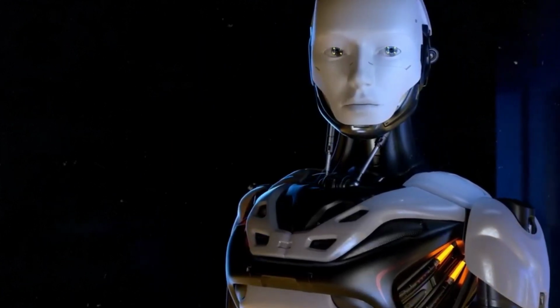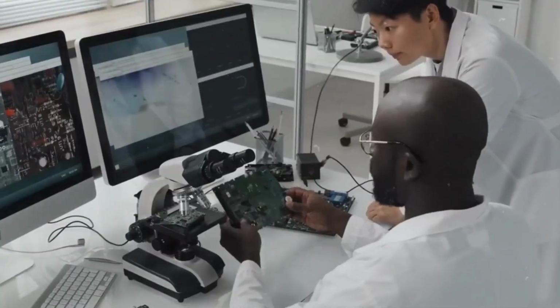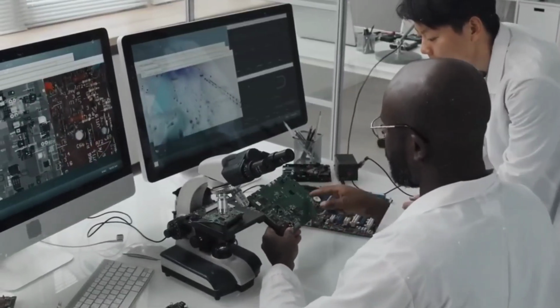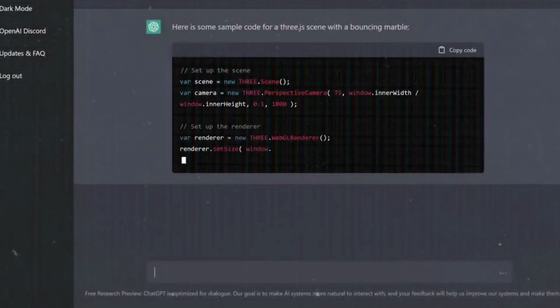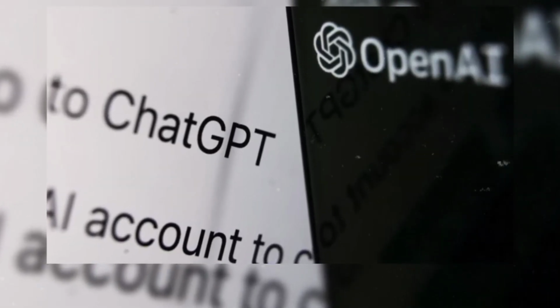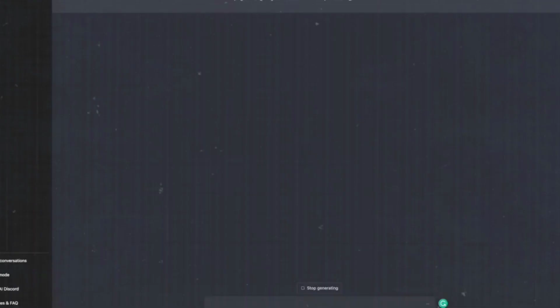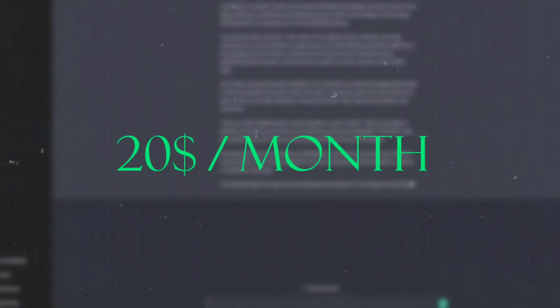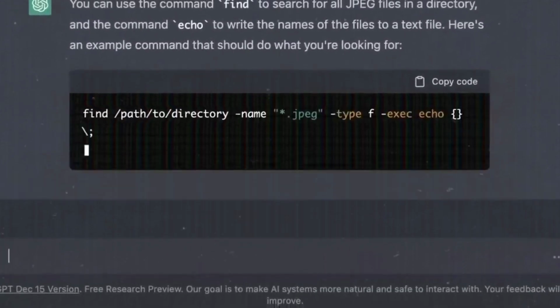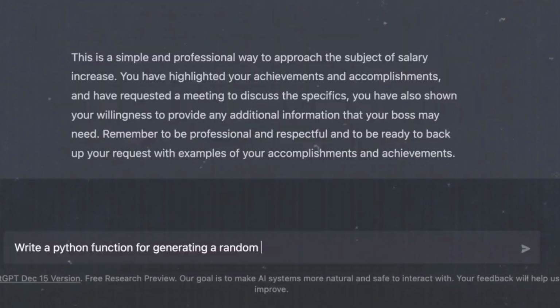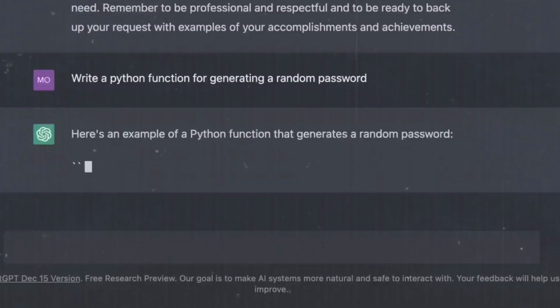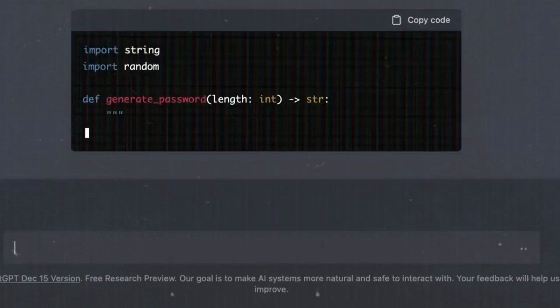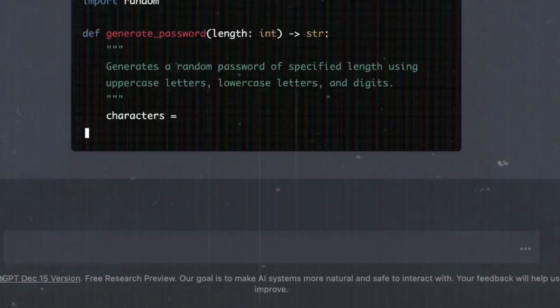Now the other question that people often ask about this AI is, is ChatGPT free? Well, this question's answer is also yes. According to OpenAI, ChatGPT is still offered to users as a free research service today. However, ChatGPT Plus, a premium subscription model of ChatGPT, has just been released by OpenAI. This package costs $20 per month and offers priority access to new features when they become available, faster response times, and access to ChatGPT even when demand is high. Check out our guide to ChatGPT Plus for all the information you need.